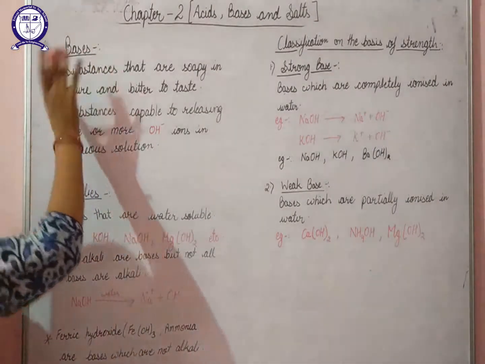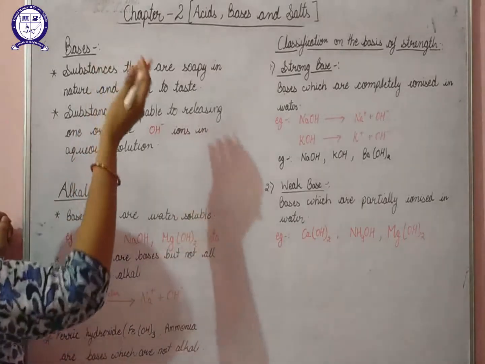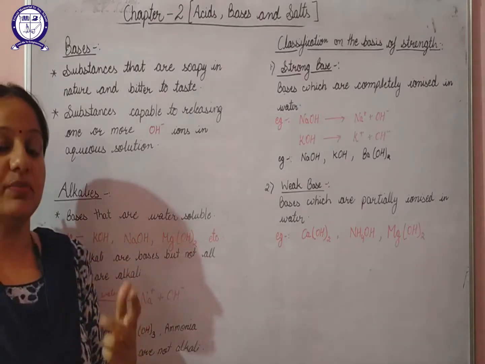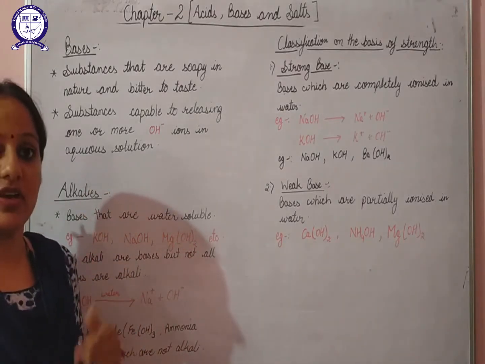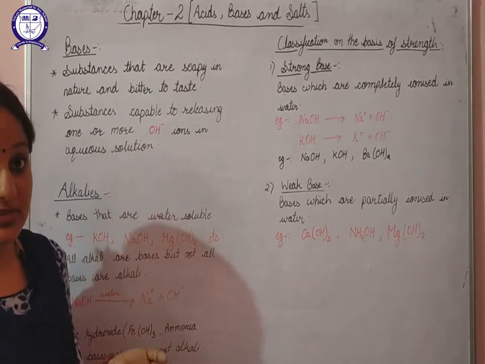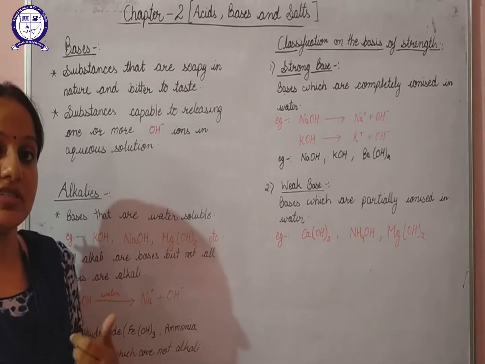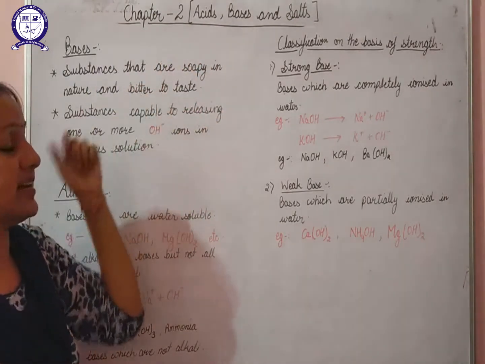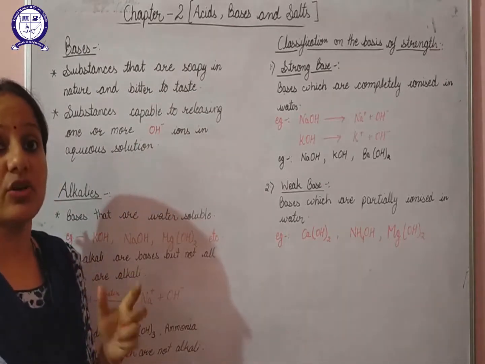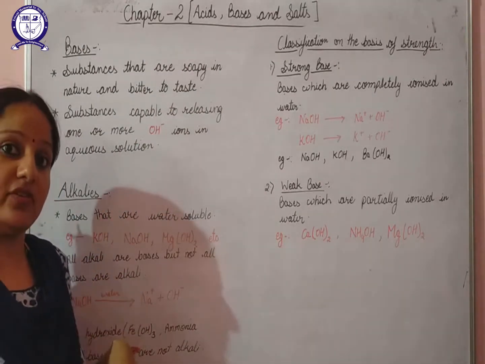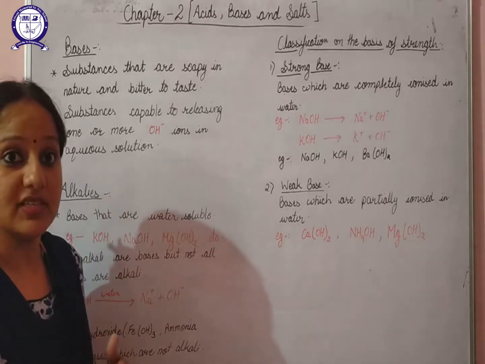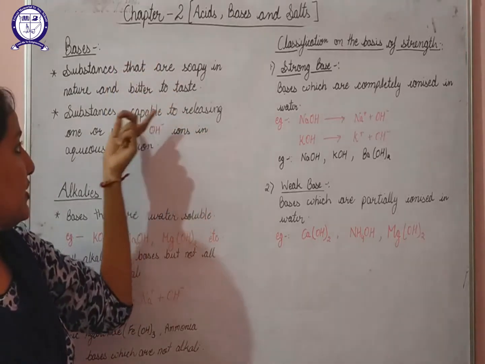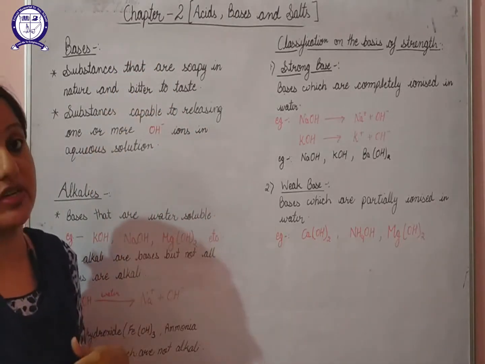Now bases, what basically the bases are. In acids also I have explained to you that in ancient times people used to categorize things on the basis of either their taste or their smell. So acids are classified as substances which have sour taste, and bases are substances that are soapy in nature and have bitter taste. But it is not possible for us to taste every acid or every base. So for that we can define these acids and bases by using the modern definition. That also we'll discuss here.